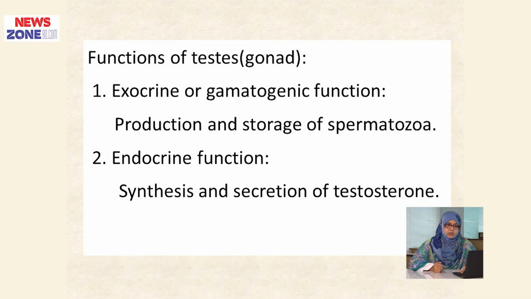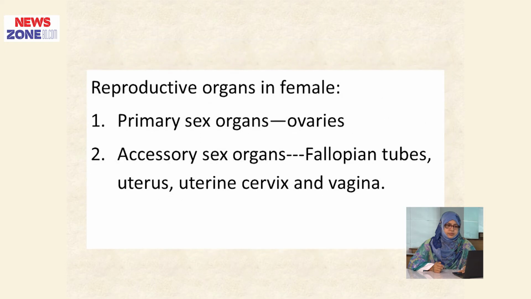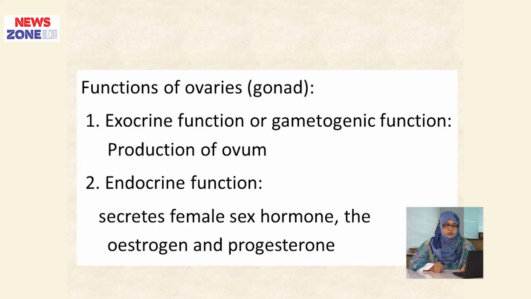The function of the gonad or testis is first the exocrine or gametogenic function, that means production and storage of spermatozoa, and the endocrine function is synthesis and secretion of testosterone. In the female, the primary sex organ is the ovary and the secondary sex organs are the fallopian tubes, uterus, uterine cervix and vagina. The first function of the ovary is the exocrine or gametogenic function, that is production of ovum, and the endocrine function is to secrete the sex hormones estrogen and progesterone.